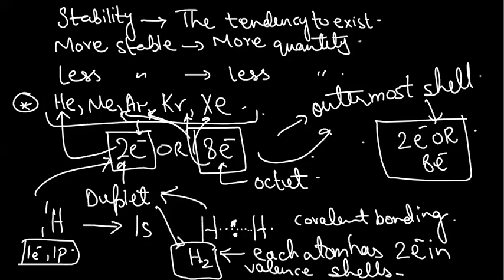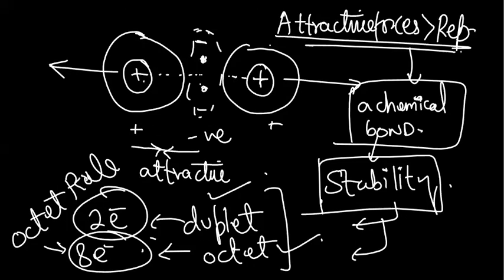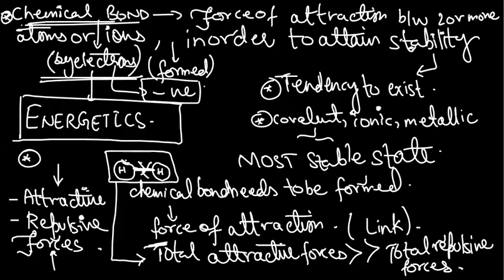Now we've talked about stability, we've talked about the chemical bonds, energetics. In energetics, we've talked about the forces. Now you can also assume the same concept to apply on the energies. Basically, the energy which is involved in attracting them must be more than the energy which is involved in repelling them. Or you could also think of it in another way.